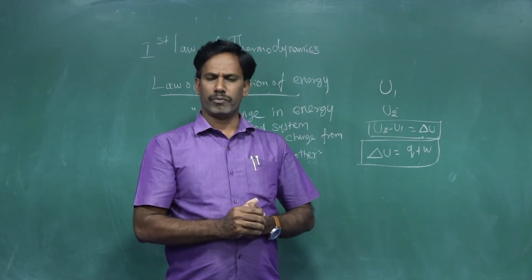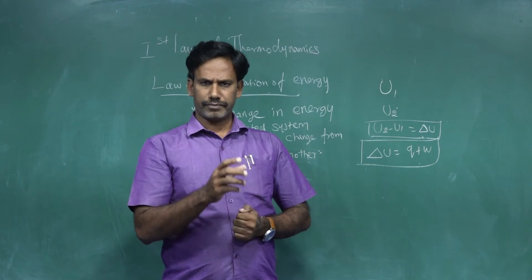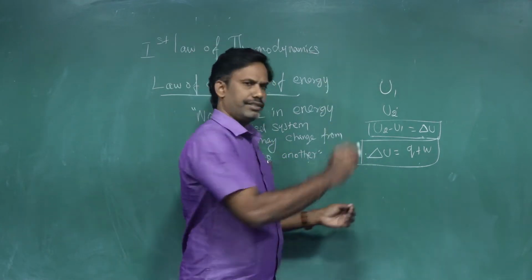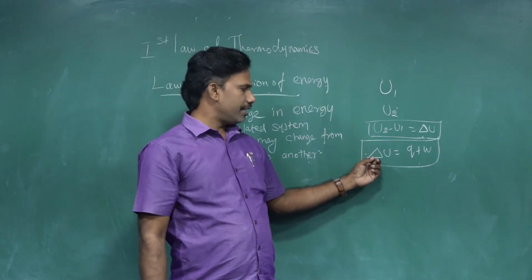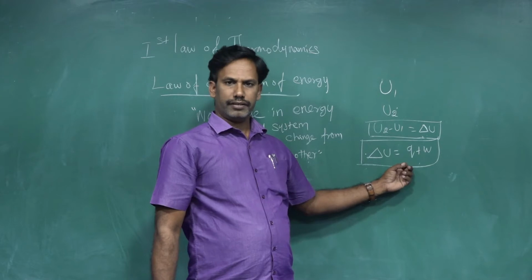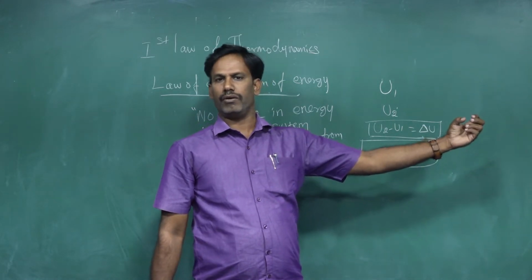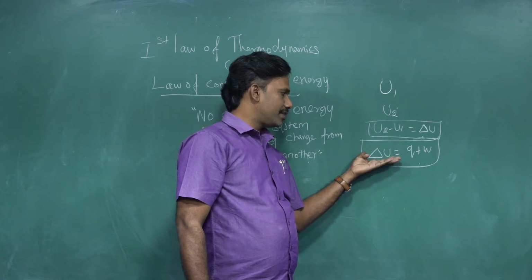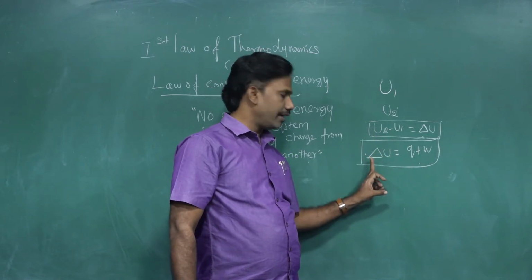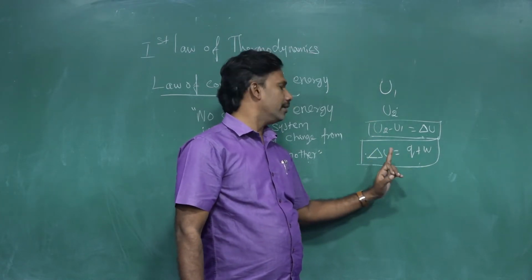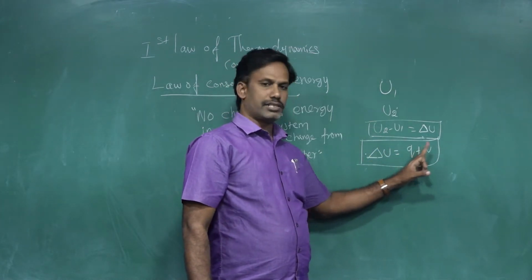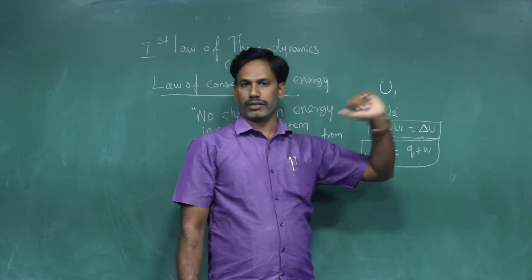Then one more way is that the internal energy change del U is equal to the energy passed through the boundary as heat and work.